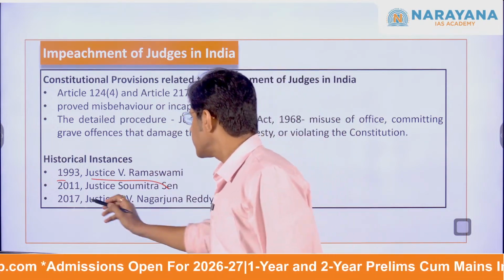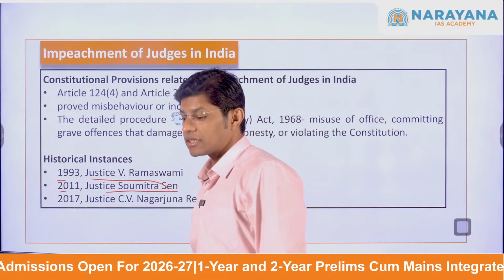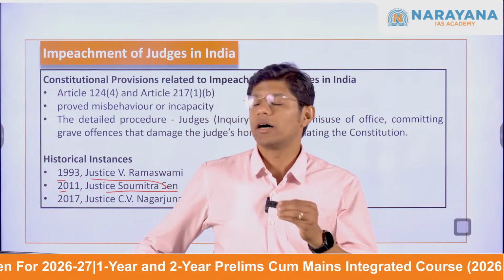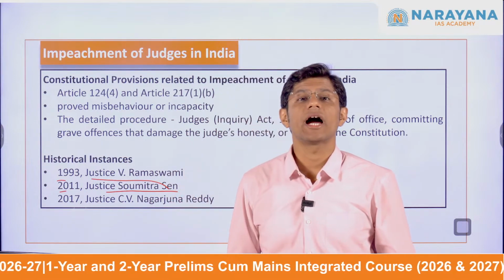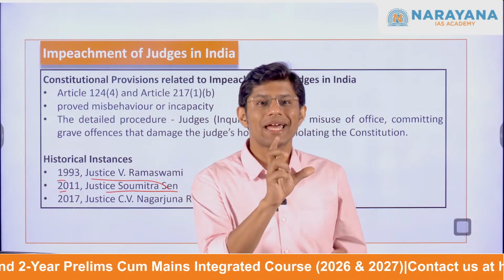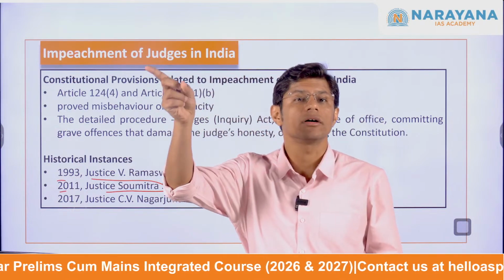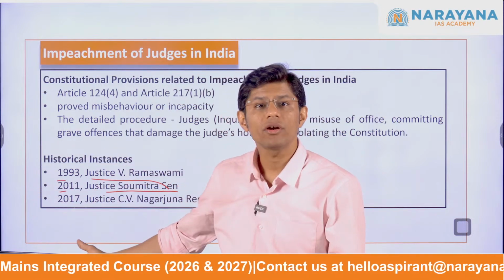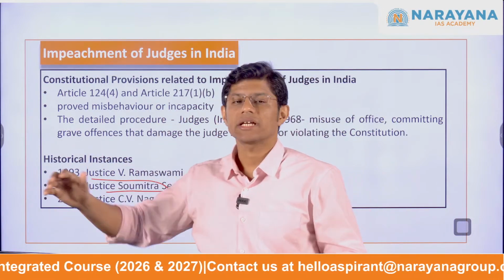In the year 2011, Justice Soumitra Sen, a judge of the Calcutta High Court, faced impeachment after being found guilty of misappropriating funds when he was a lawyer. The Rajya Sabha passed a motion, but he resigned before it could get passed in the Lok Sabha.